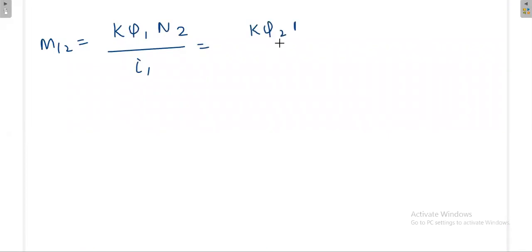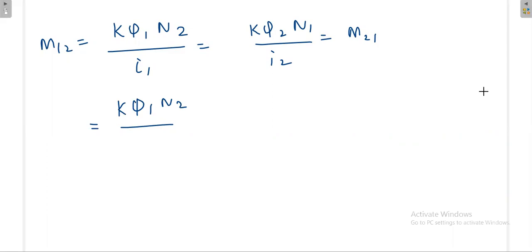You take M12 as K pi 1 N2 divided by I1, and again M21 as K pi 2 N1 divided by I2. Now what is I1, what is I2? What is I1 with respect to the primary side? The I1 at the primary side.